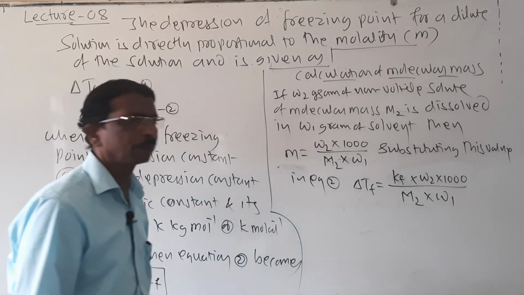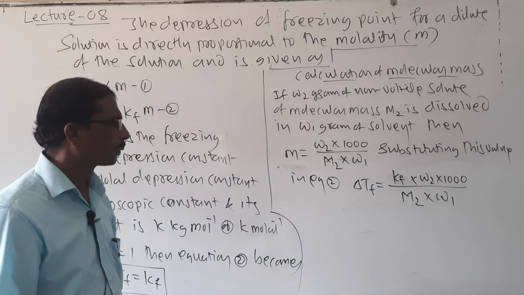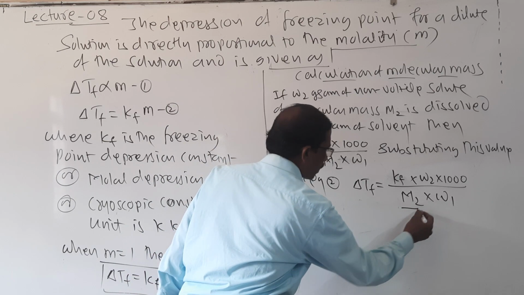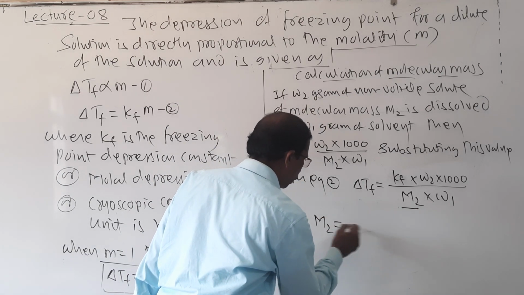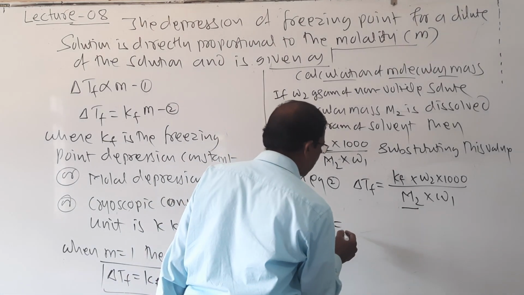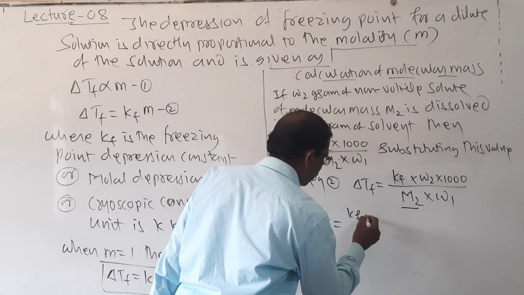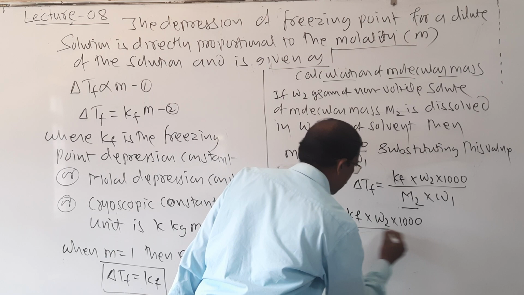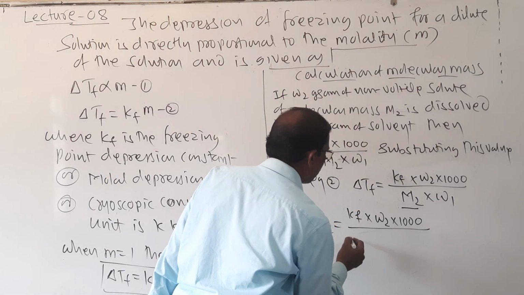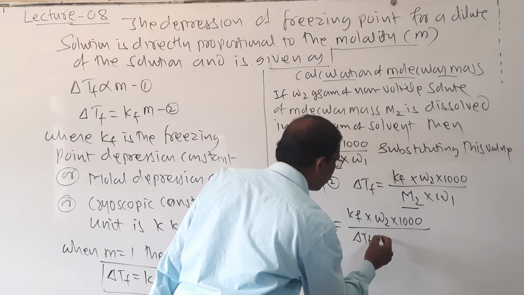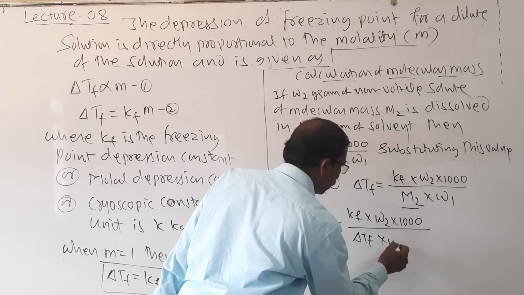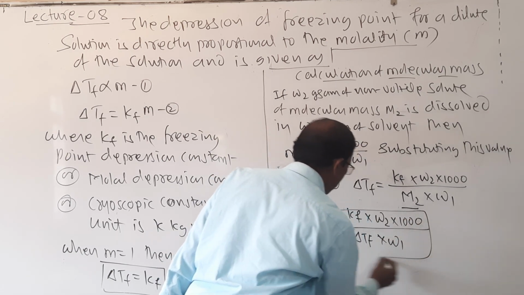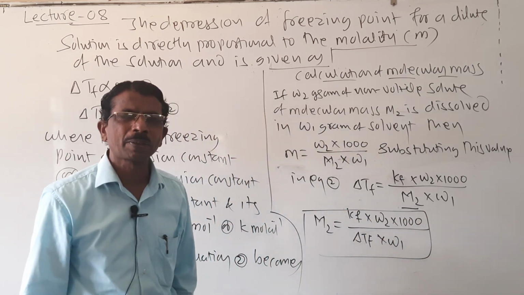Look here, students. Then we want molecular mass. Then M2 is equal to, taking this side, KF into W2 into 1000 divided by delta TF into W1. So by this we can calculate the molecular mass.